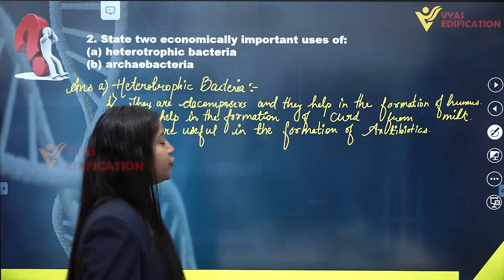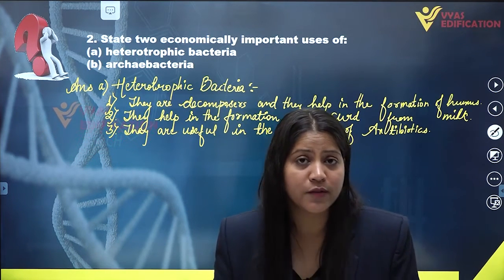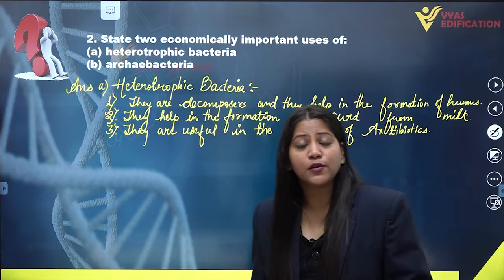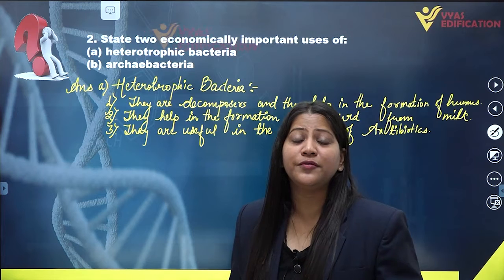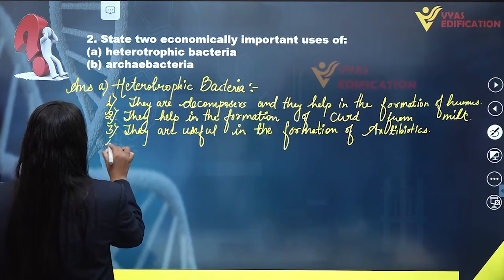Alright, and if we talk about some other kind of economic importance of bacteria, then these bacteria are also helpful in nitrogen fixing. So they can also fix nitrogen.